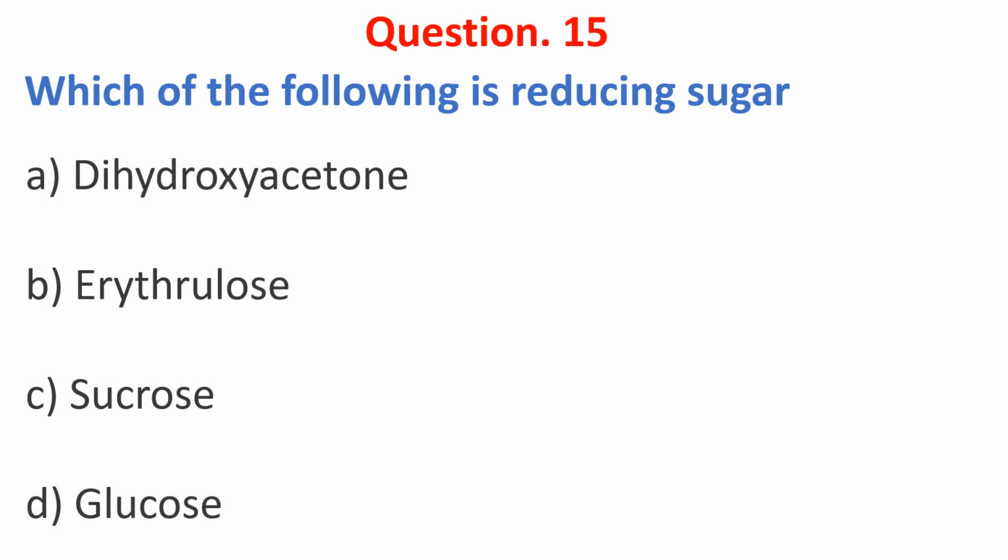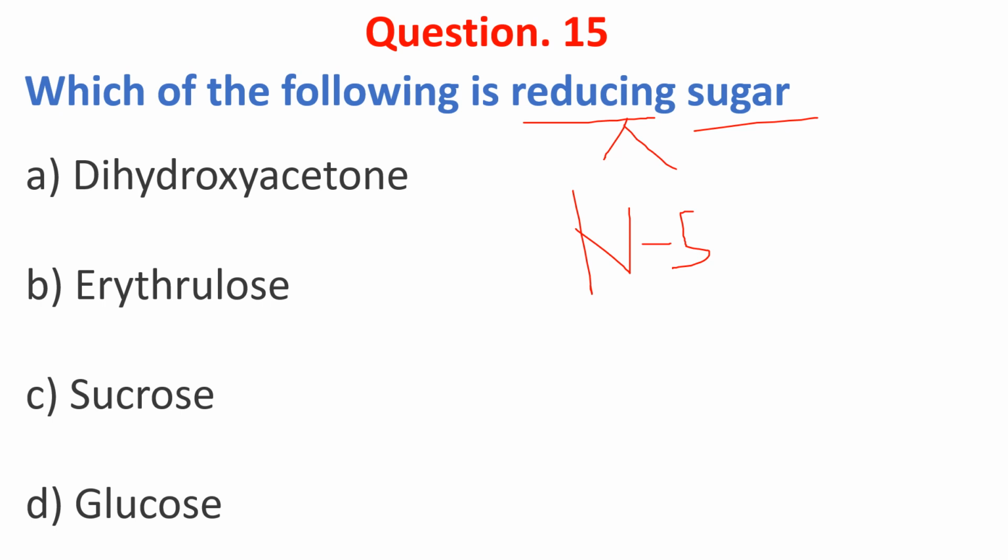Which of the following is a reducing sugar? What is a reducing sugar? A reducing sugar has a free aldehyde or ketone that can act as a reducing agent. A non-reducing sugar does not have a free aldehyde or ketone, so it cannot act as a reducing sugar.